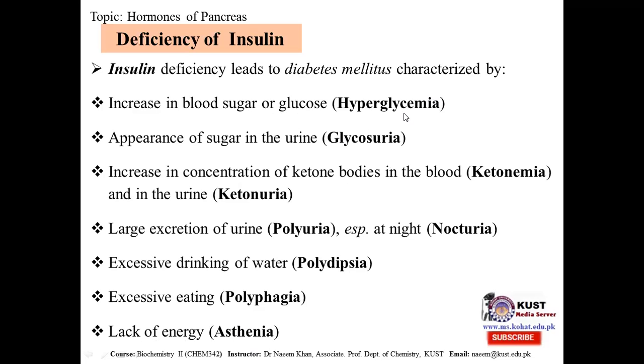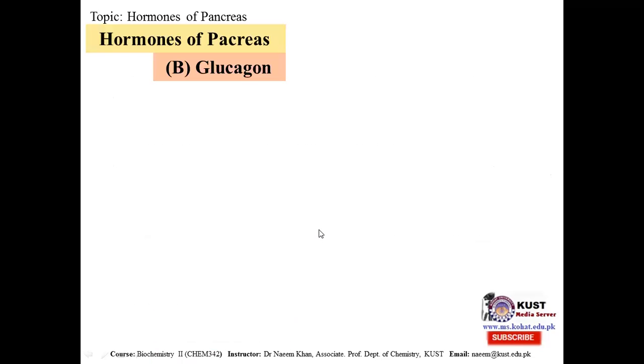hyperglycemia, that is increase of the glucose level in the blood, glucosuria, that is increase of sugar in the urine. It may also cause ketonemia, a ketone body increase in the blood, or ketonuria, that is increase of ketone bodies in urine. Large excretion of urine may also result because of diabetes, which is polyuria, or nocturia at night, polydipsia, taking too much water, or polyphagia, eating too much because the person becomes hungry, and a lack of energy, asthenia. Coming to the next hormone of pancreas, and that is glucagon.